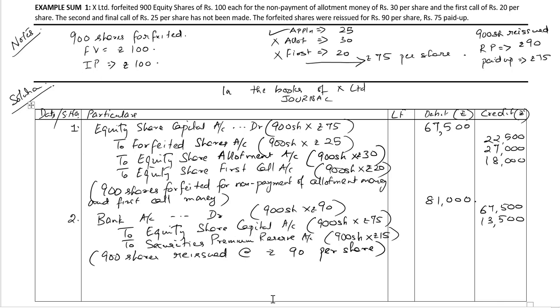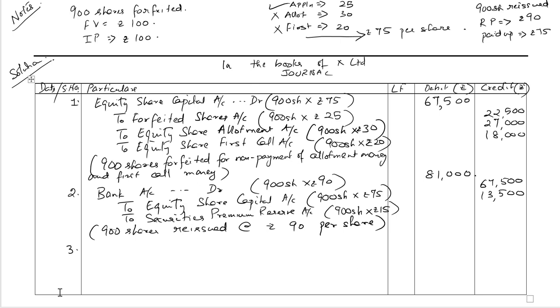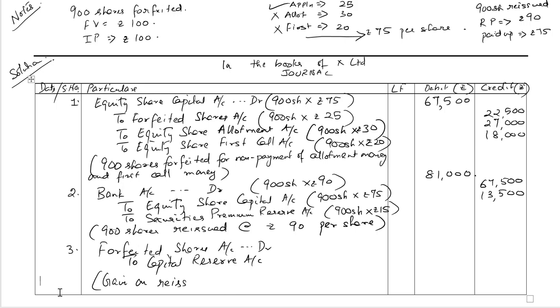The last entry is for the gain on the reissue of shares to be transferred to the capital reserve. Forfeited shares account debit, to capital reserve account. For gain on reissue of shares transferred to capital reserve account.